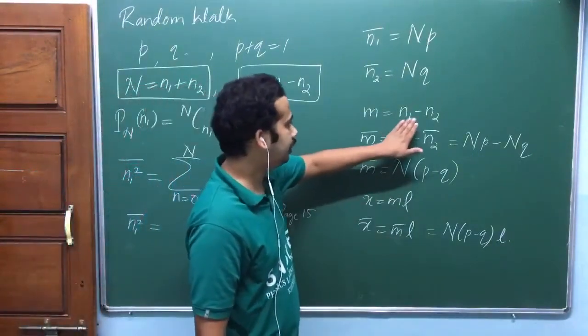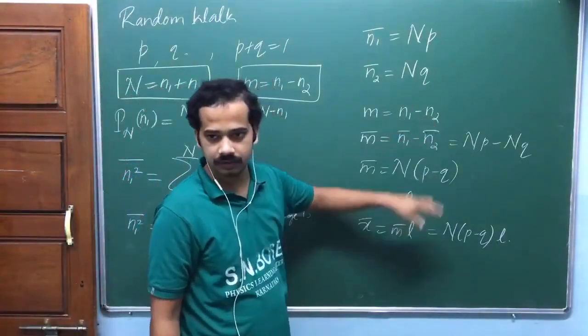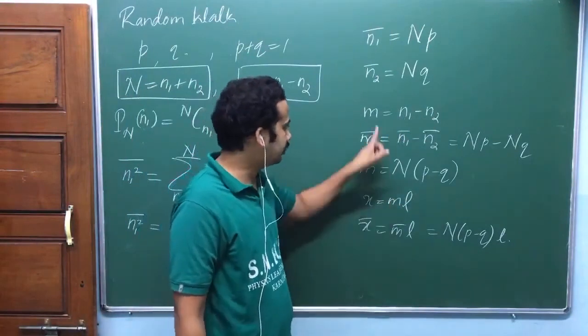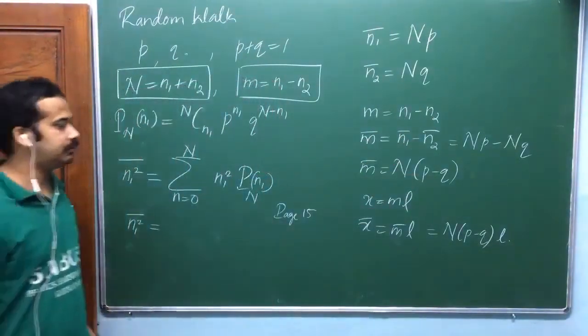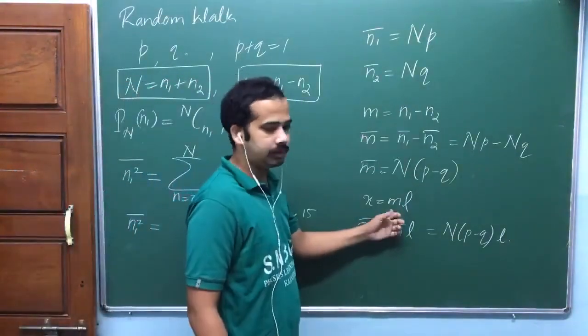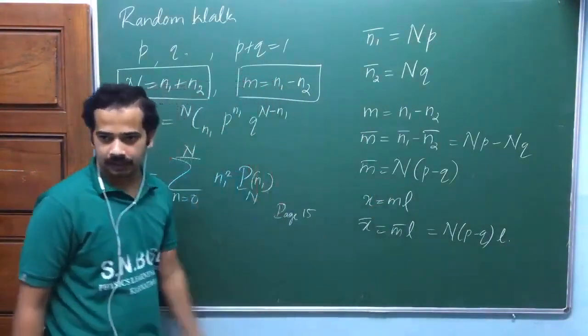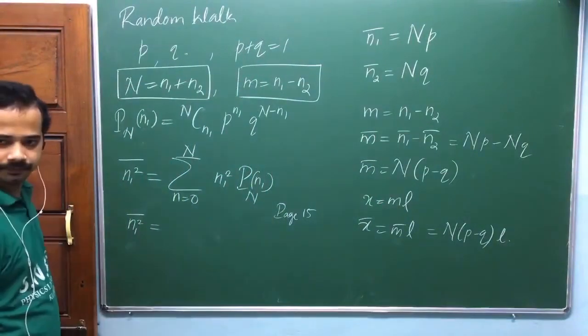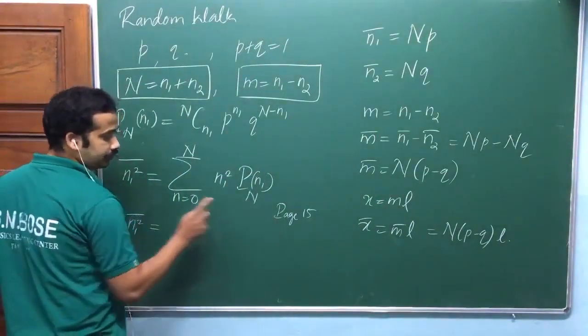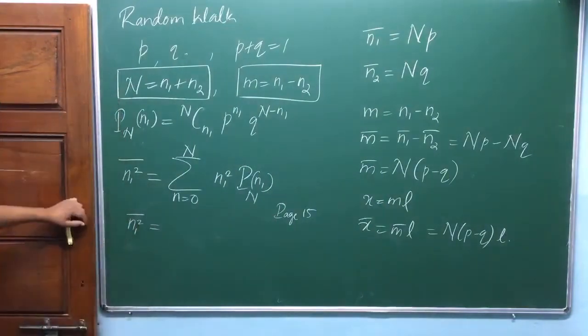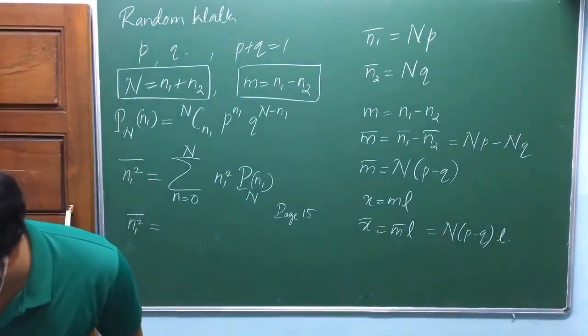Displacement is decided by this difference. If number of steps to the right and left are equal, there will be no displacement. He will be back at lamppost, isn't it? n1 square mean. Do this one in page number 15 because questions are there.